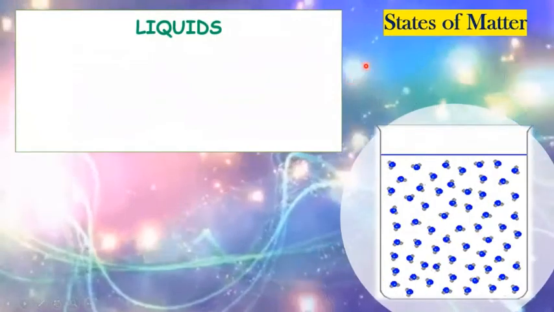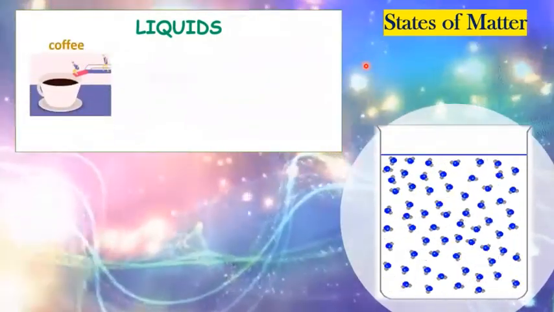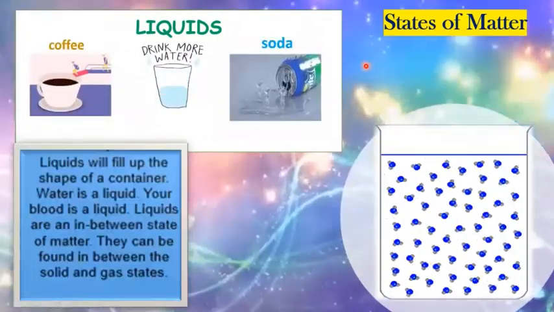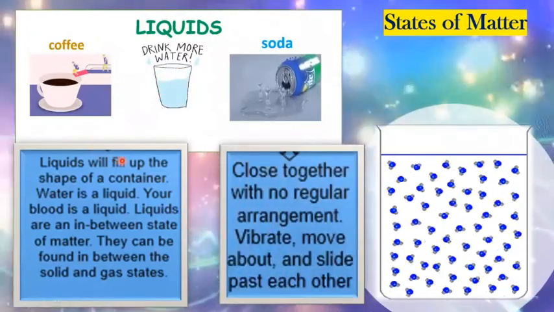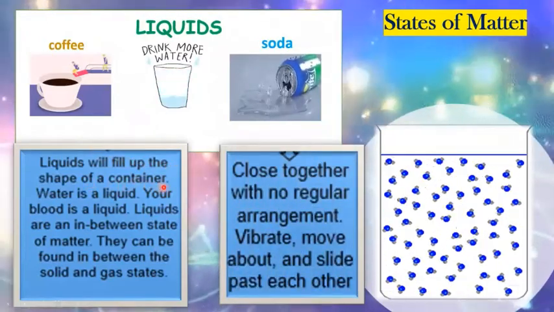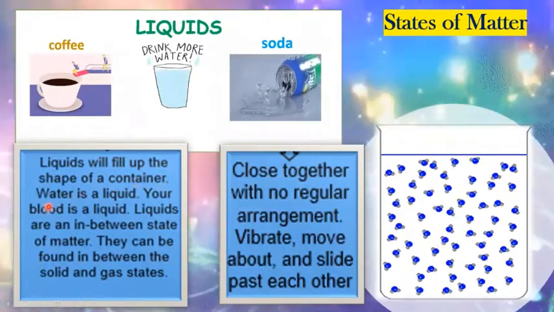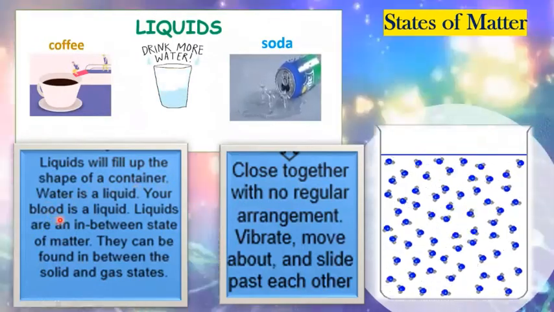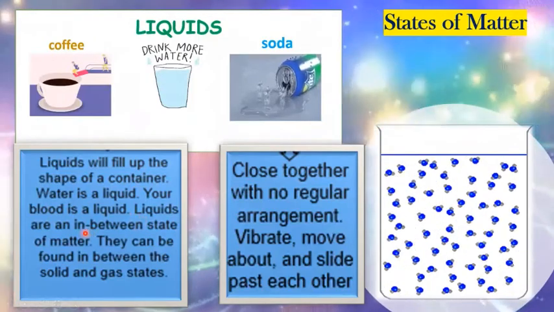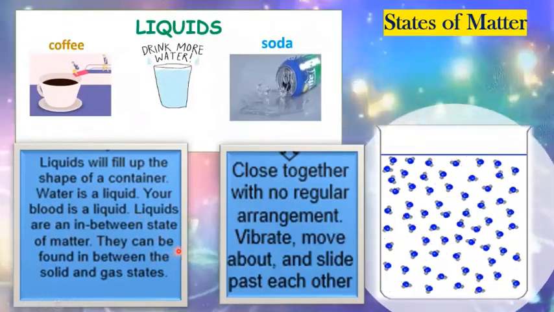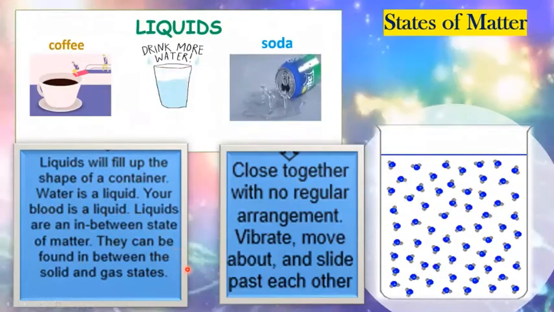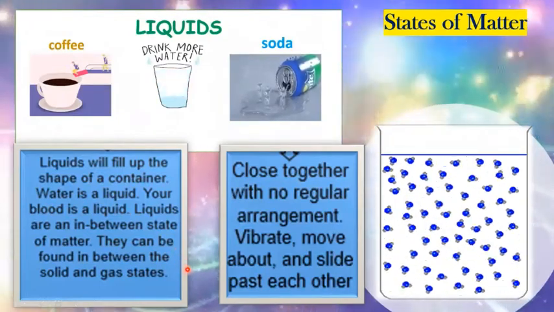Next is liquids. Liquids here, we have examples like coffee, water, and a soda. Remember that liquids will fill up the shape of its container. Okay? Water and blood, or your blood, is a liquid. And liquids are an in-between state of matter, as they can be found between solid and gas.